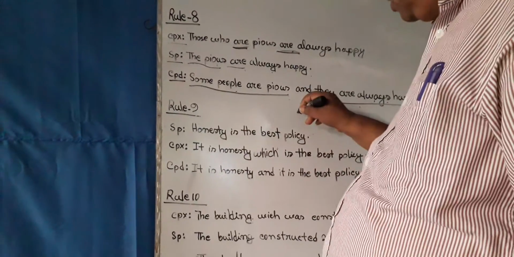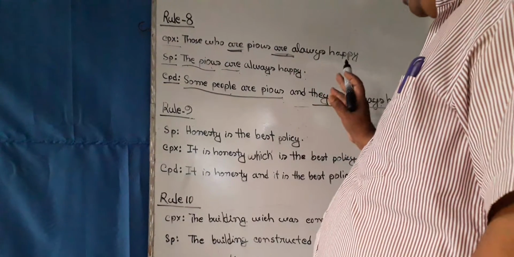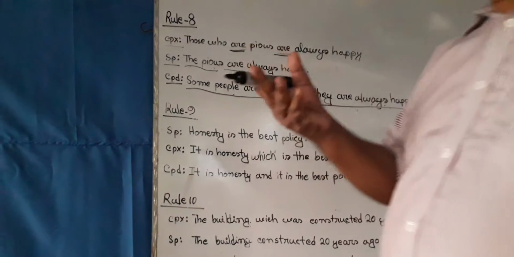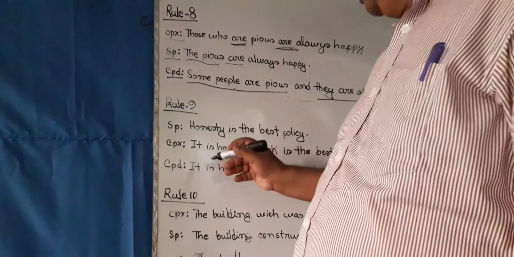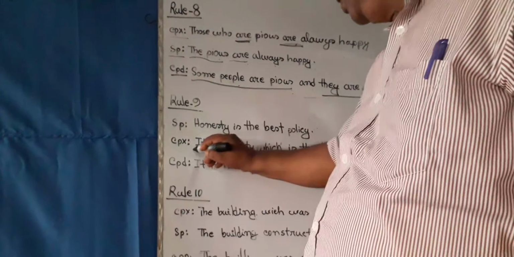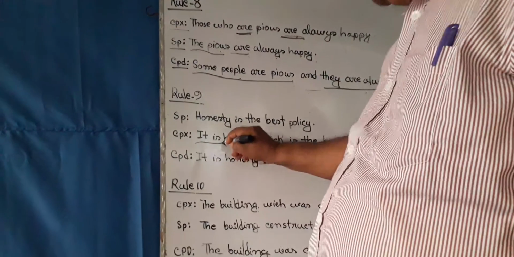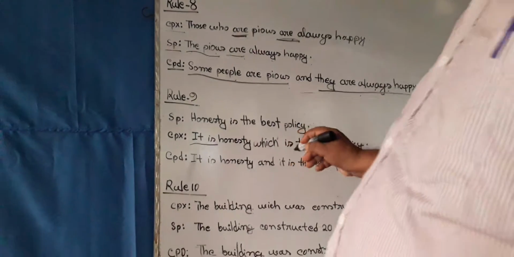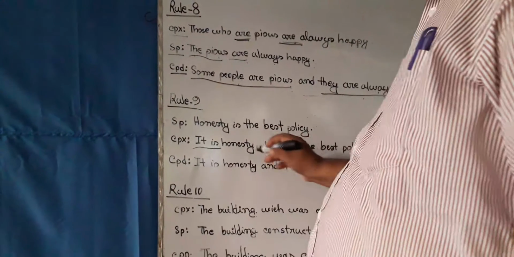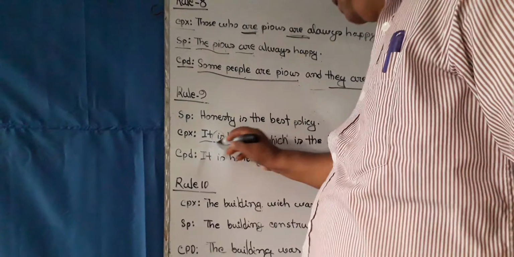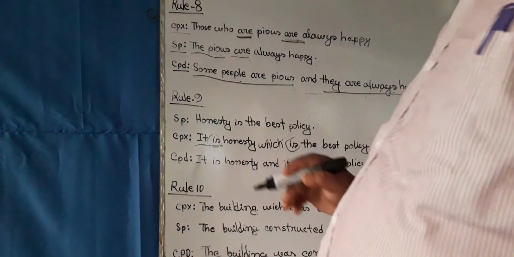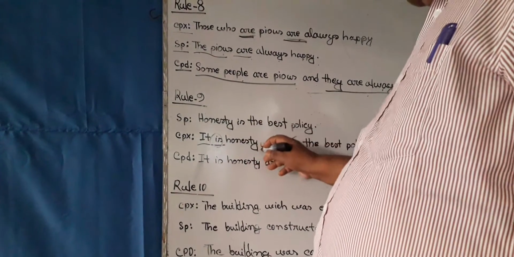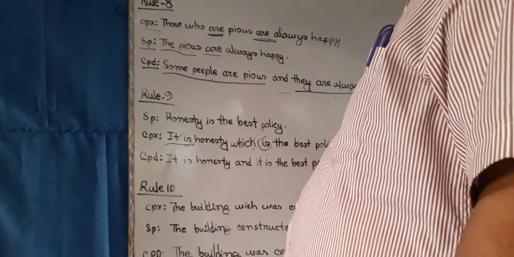Where can we break it? We don't find any way. But only one way is before us. That is, in this case, we have to use it is. If we use it is, we will have two finite verbs. It is honesty which is the best policy.